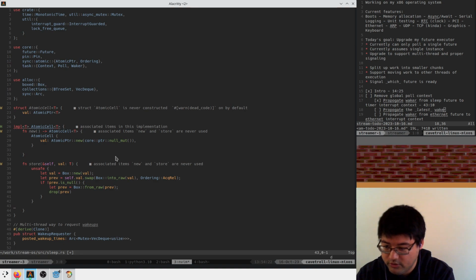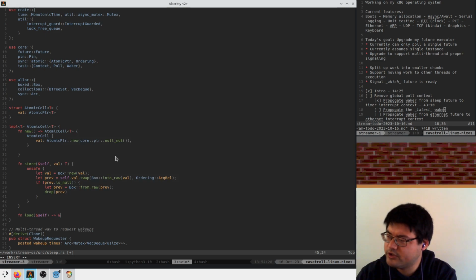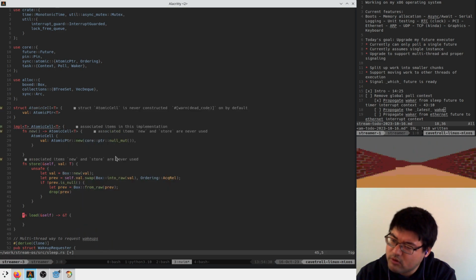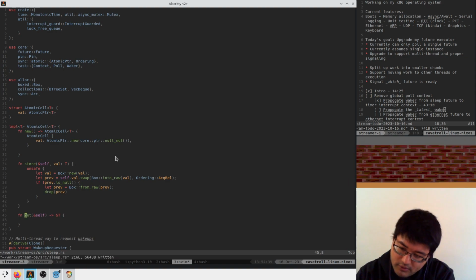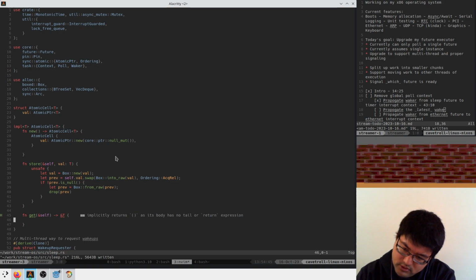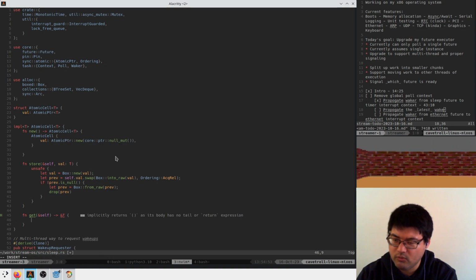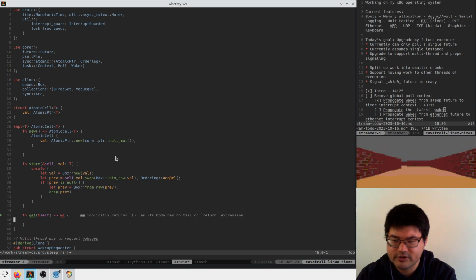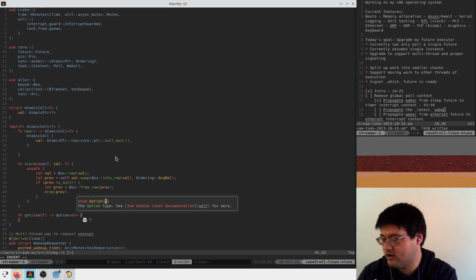And then we'll do a load. What does it return? It returns a reference to T, I guess. Maybe a mutable reference. I guess we should call this get. Yeah, we'll call this get, and it'll return a reference to T. Yeah, that makes sense. And if you want to mutate, you just can't. We're just going to put a value in here. When you store, you replace it, similar to how Cell works. And I guess this might return an Option of a reference to T, because if we haven't ever stored anything in here, then it's not good yet.